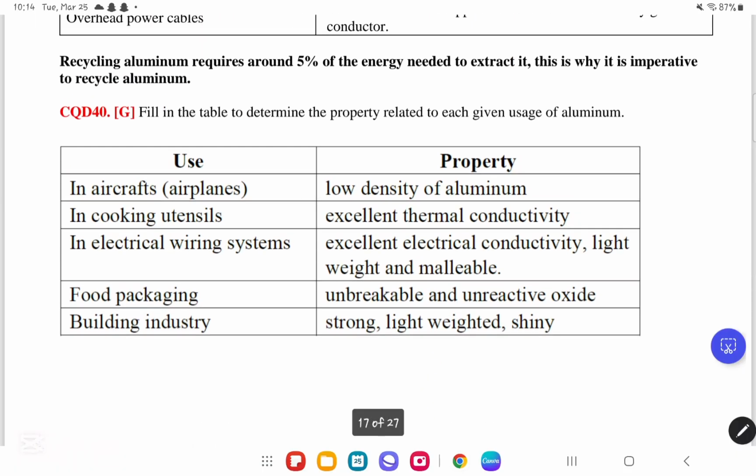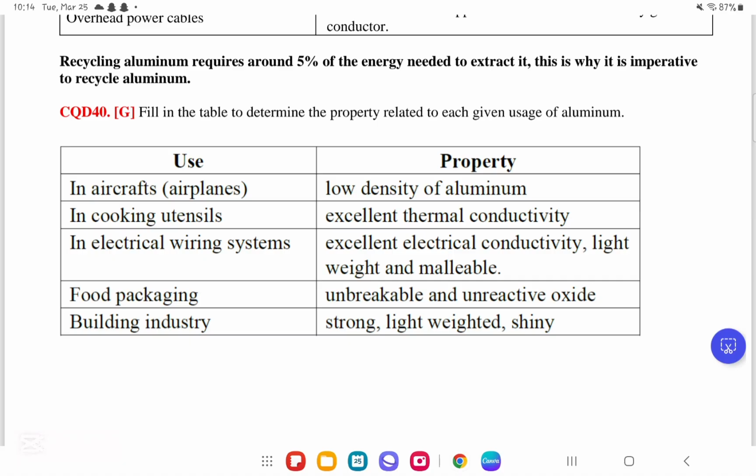Fill in the table to determine the property related to each of the given uses of aluminium. For aircraft, we use the low density of aluminum because we need it for the airplane to fly. Cooking utensils, it's a thermal conductor. For example, we need the heat to enter the pot so the food can be cooked, so it's a thermal conductor.